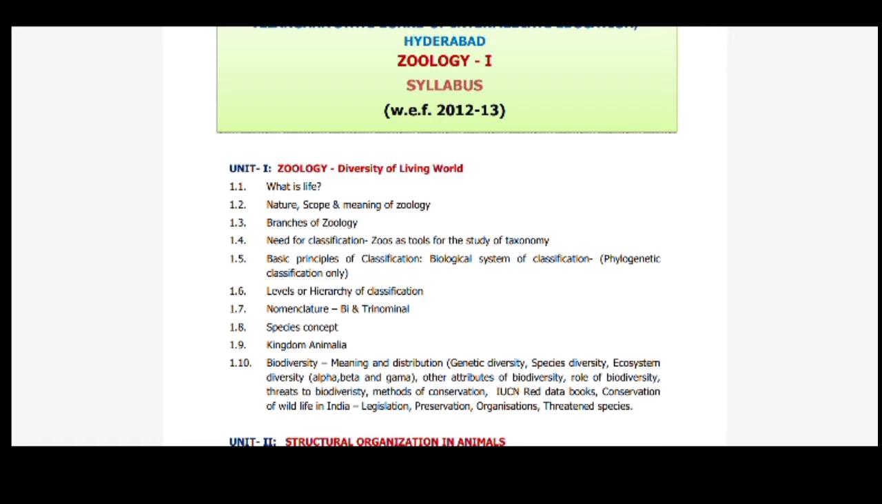of conservation, IUCN Red Data Books, conservation of wildlife in India, legislation, preservation, organization, threatened species.